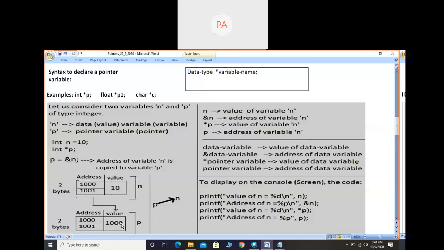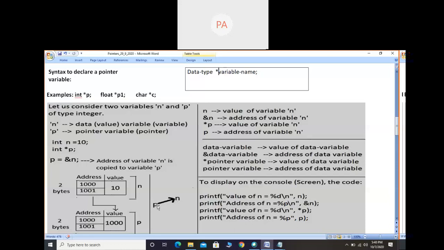The address is assigned by the compiler automatically. In variable p I am not storing anything directly, I am copying from variable n. What I am copying is the address of n into p, and that too in the value part, not in the address part. So I can say p is pointing to n.